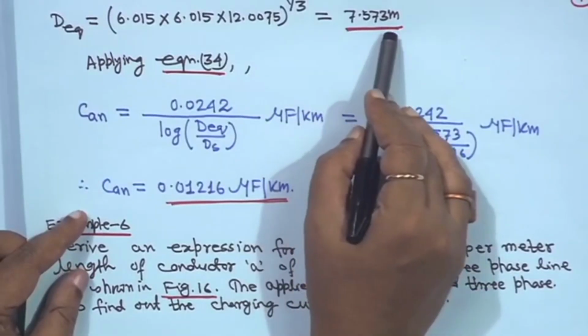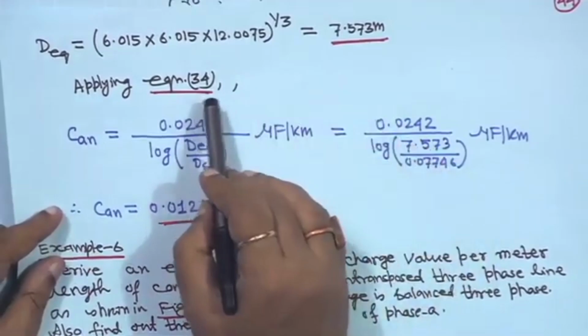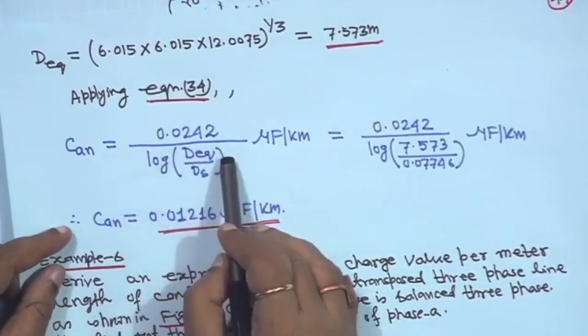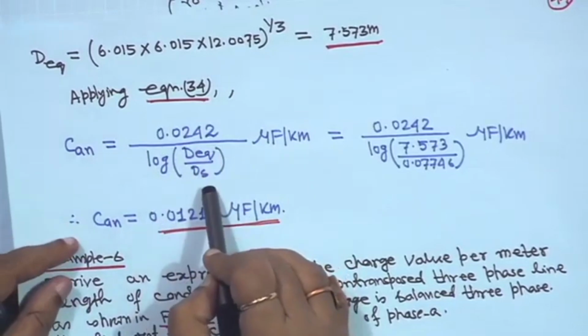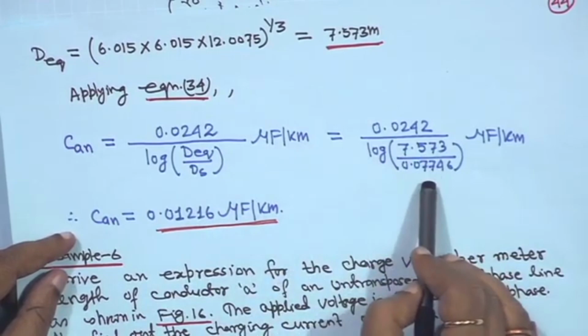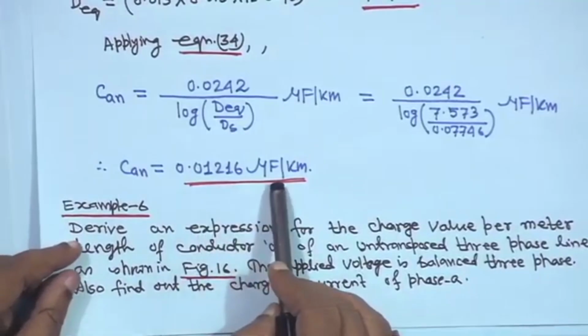Therefore, DEQ directly from that formula, DAB, DBC, DCA to the power 1/3, is coming 7.573 meter. Then apply equation 34, you will get CAN is equal to 0.0242 log DEQ upon DS, microfarad per kilometer. Substitute DEQ and DS, and if you solve, you will get 0.01216 microfarad per kilometer.